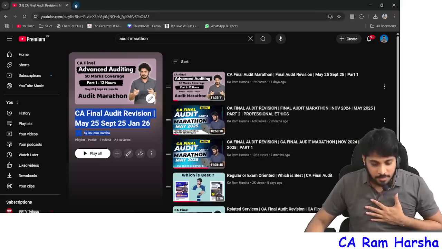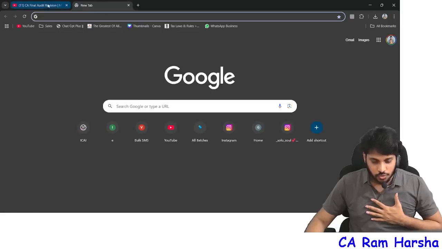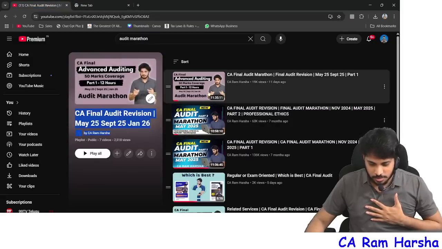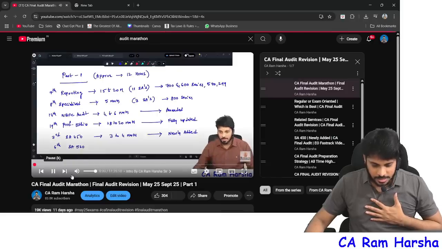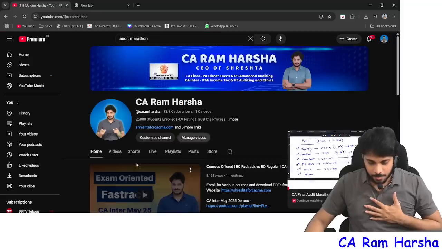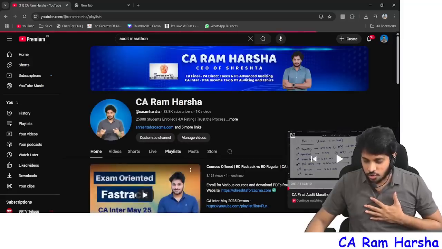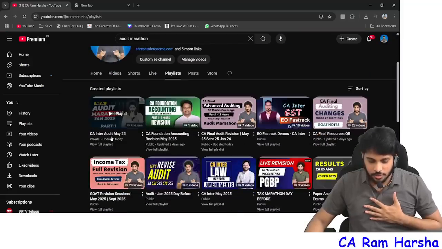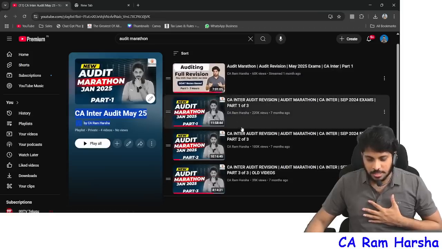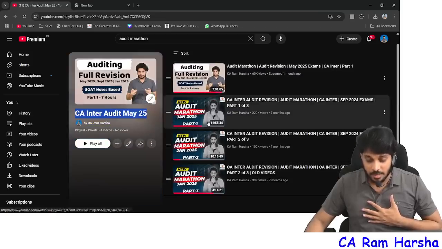The same thing is applicable for CA Inter also. For example, you go to CA Inter. Same here also. If you are a CA Inter student, here you see CA Inter Audit. Here you see this is the first part, CA Inter Audit May 25.